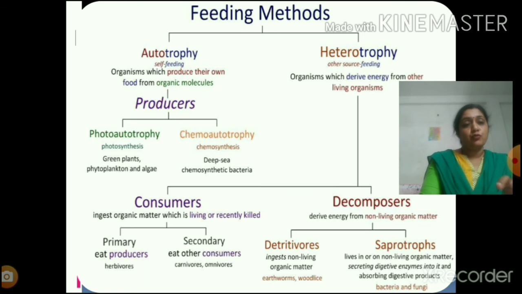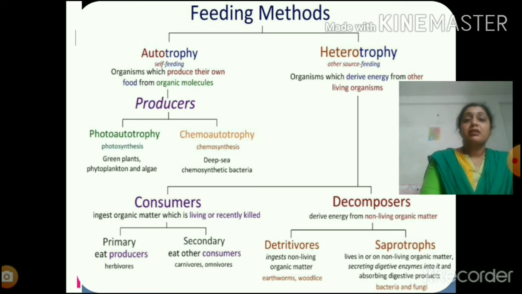Now, for producing food, they require a source of energy which can be converted into chemical energy of starch. In case the source of energy is light, then they are known as photoautotrophs, and in case the source of energy is chemicals, it is known as chemoautotrophy, and the organisms are called as chemoautotrophs. Like all the plants that are seen around us trap solar energy for synthesis of starch, and solar energy is the form of energy that is known to be light.